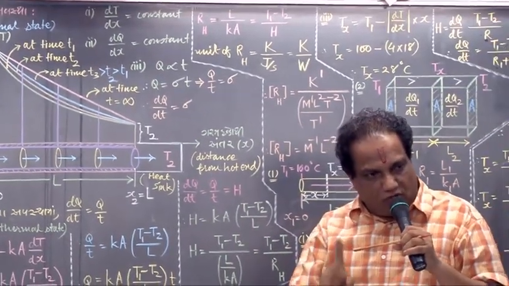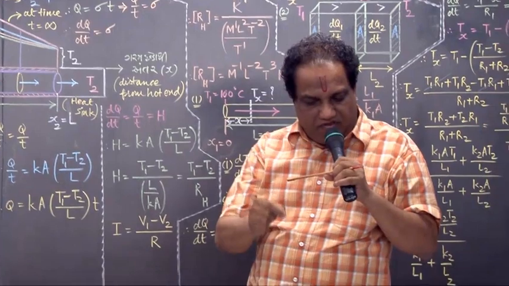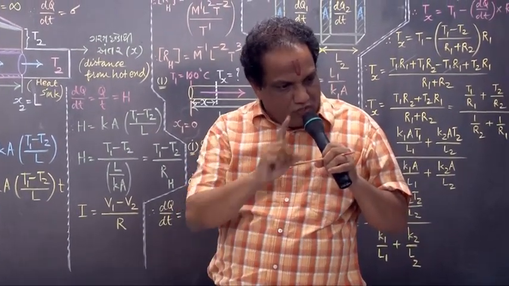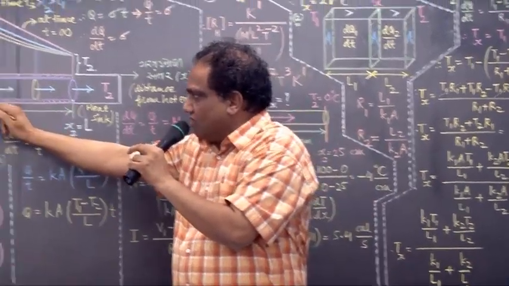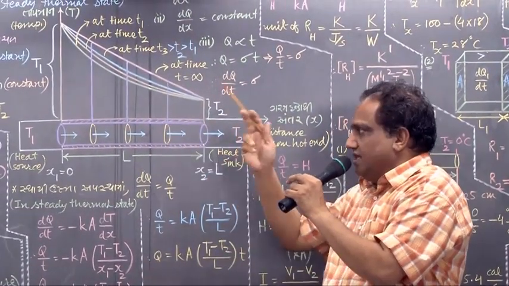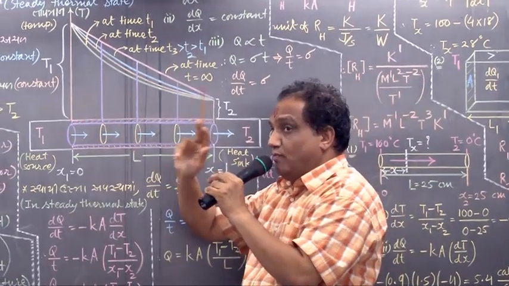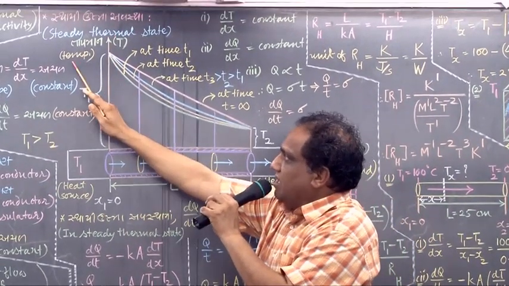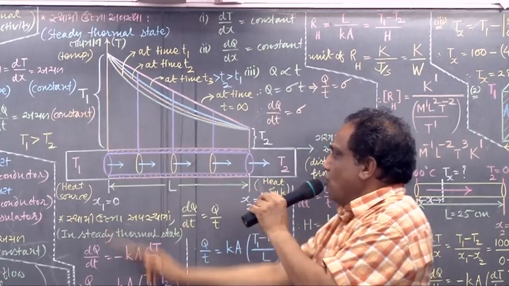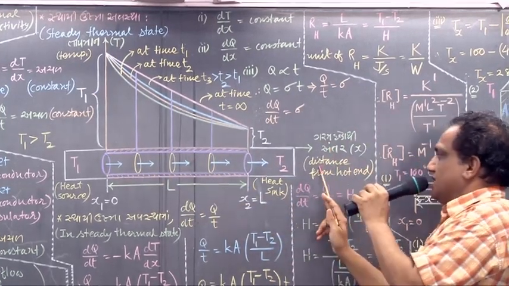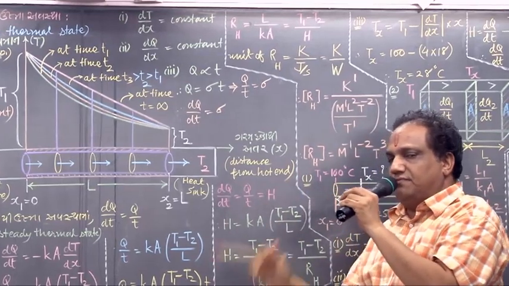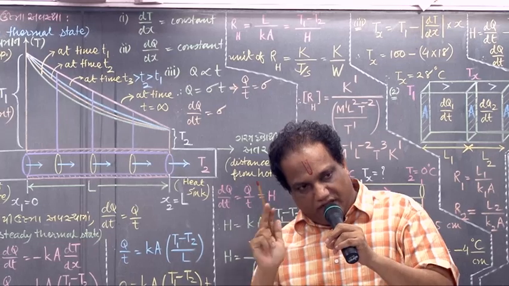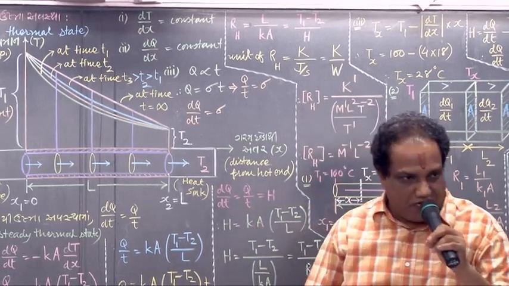You have to do one thing at some fixed time interval, say every 10 minutes. You are supposed to measure the temperatures of these different cross sections, and then plot a graph of temperature versus distance from the hot end.